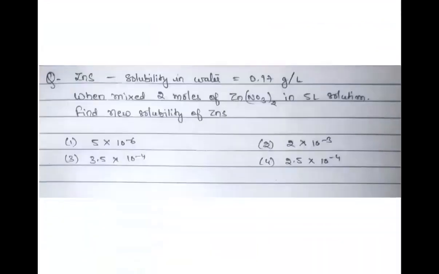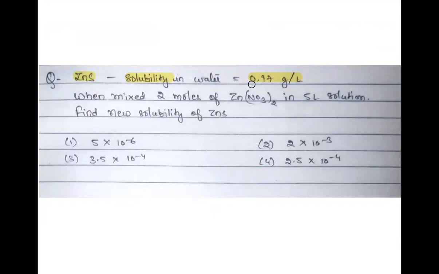And finally, this is a question. Again, this is homework for you. So I have given you two homeworks, this question and a question earlier. So here I have not provided the solution for this question, but let me explain to you what the question is. It is zinc sulfide. Okay. And you are being given the solubility value without common ion effect, which is 0.97 grams per liter. So first of all, you will convert this into moles per liter. Okay. So this is the first thing you have to do.